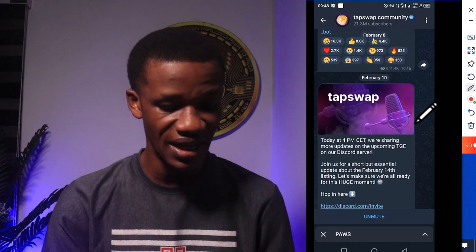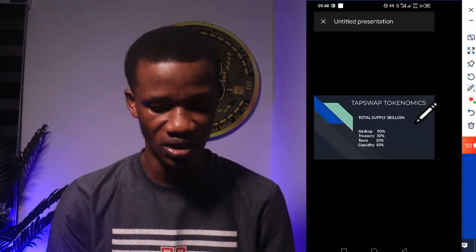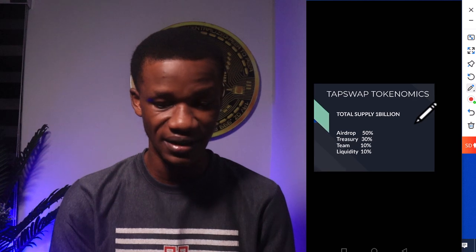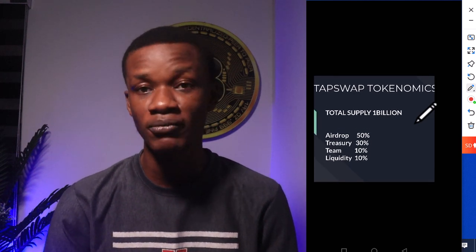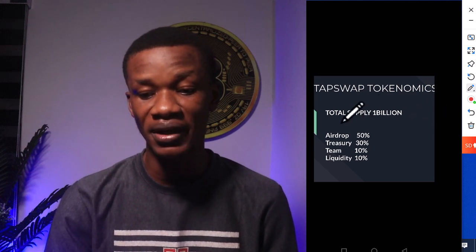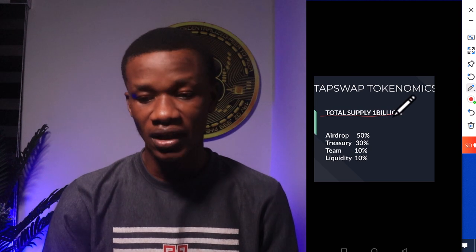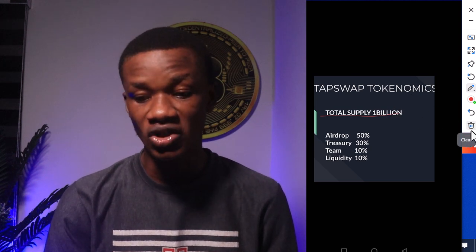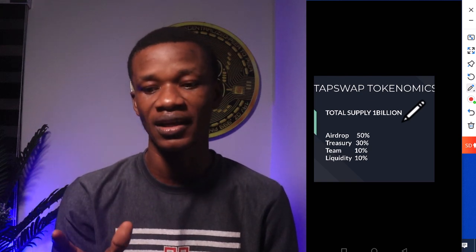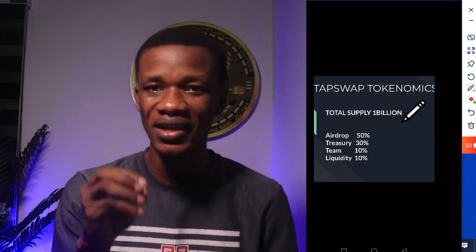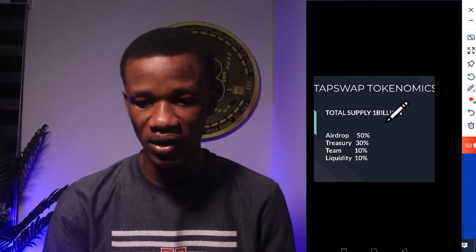The first thing that I want us to consider is the tokenomics of Tapswap. So if you look at this very area, we already know that the total supply for Tapswap is going to be 1 billion. Look at it right here, 1 billion. And if you are wondering what tokenomics is, tokenomics is the total token distribution, like token economies. How is the total token distributed? And this is how it is distributed.